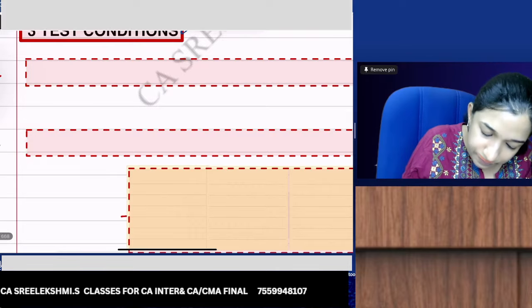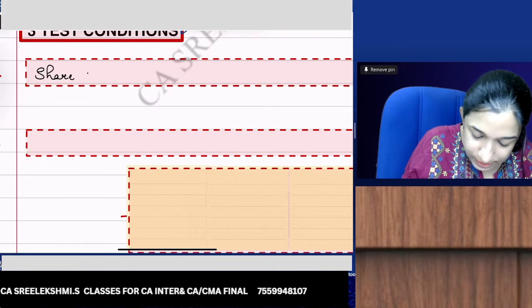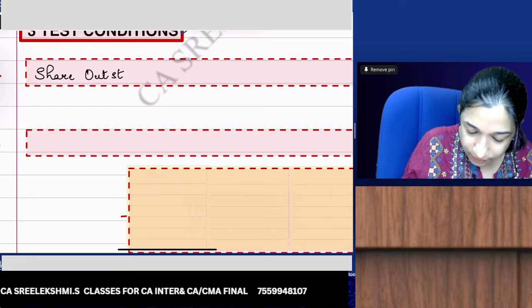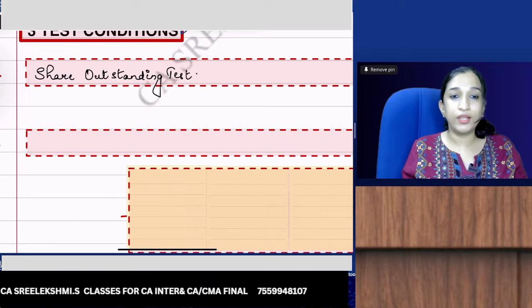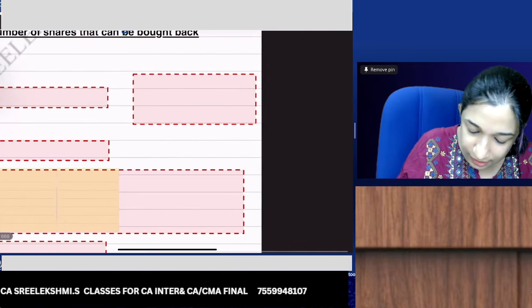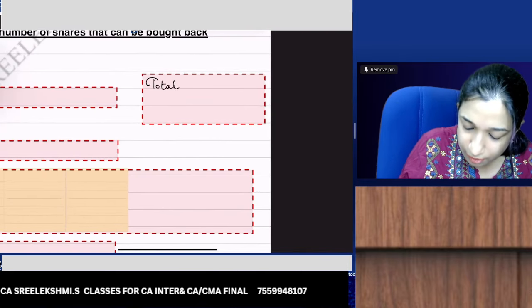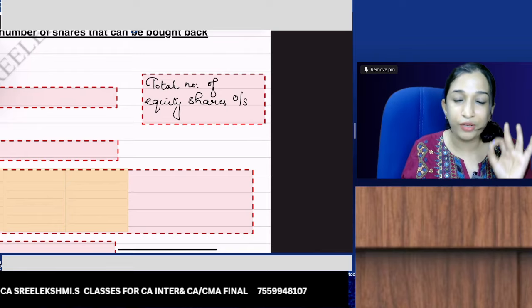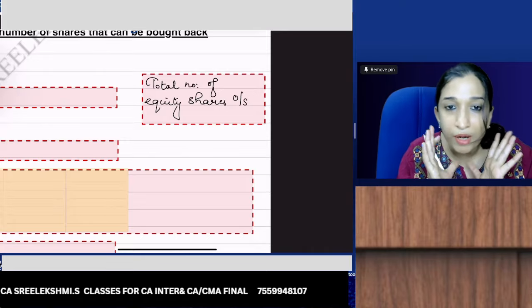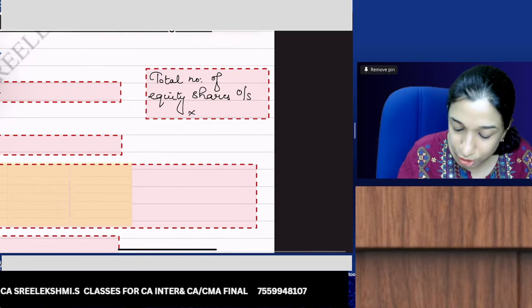So what are the three test conditions? First one is the shares outstanding test. What is the shares outstanding test? Take the total number of equity shares outstanding as on the date of resolution, multiplied by 25%.